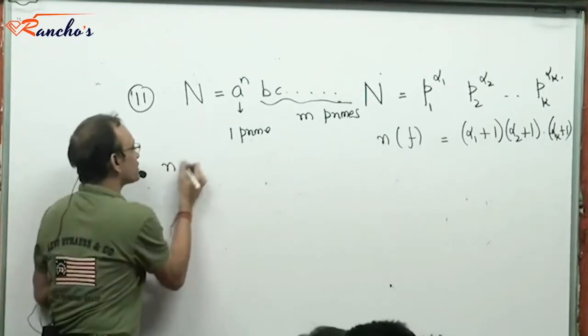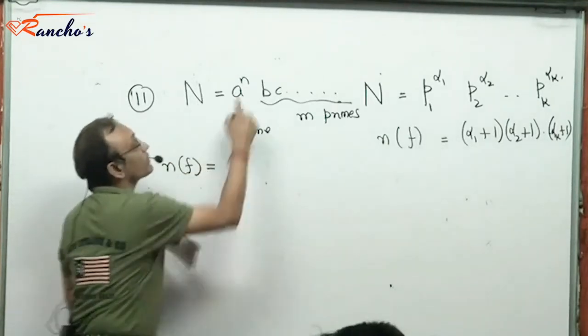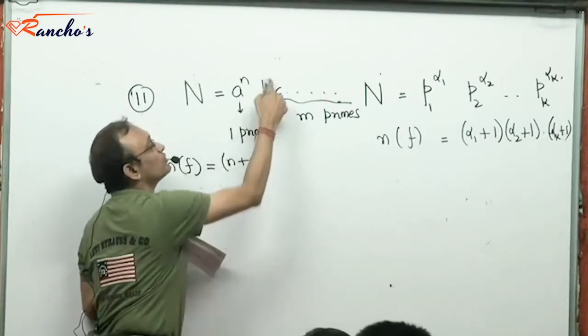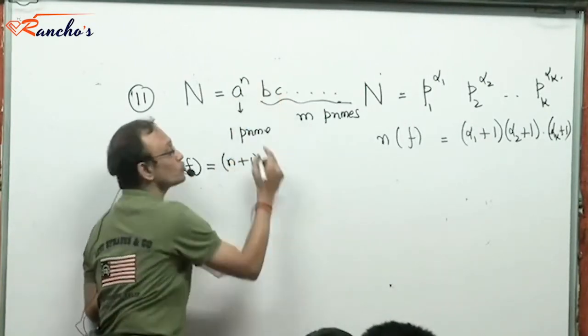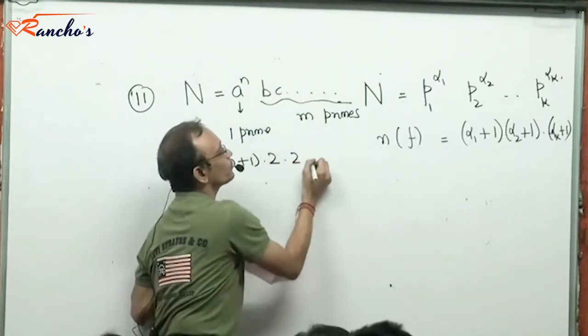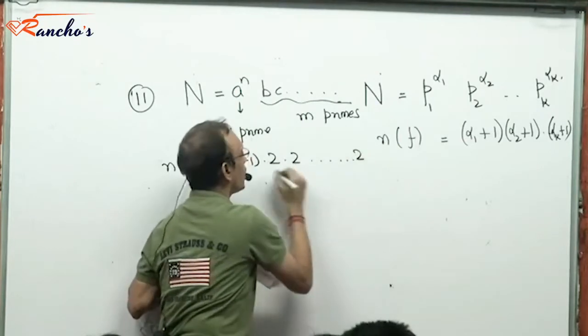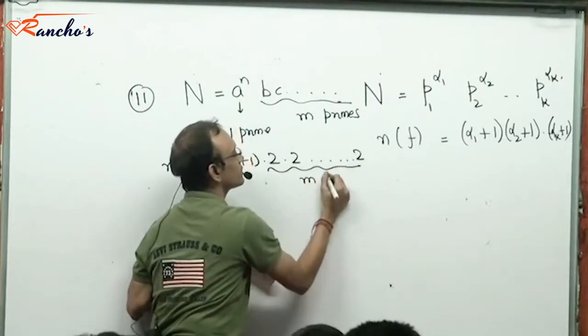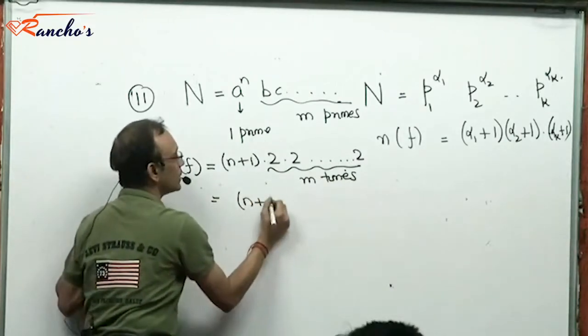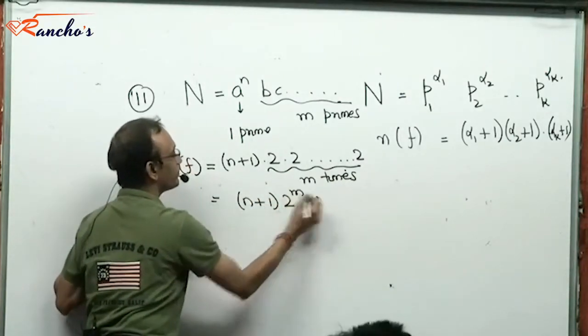So the number of factors of n is going to be, alpha 1 is n, so it's going to be n plus 1. Alpha 2 is 1, so it's going to be into 2. Alpha 3 is 1, into 2. How many times? m times. So that makes it (n plus 1) into 2 to the power m.